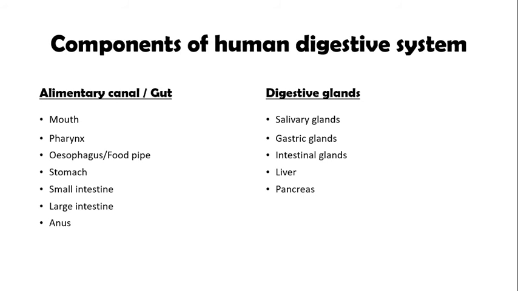Let's summarize. Let's have a look again. Alimentary canal or gut is a pipe-like structure which has the following parts: mouth, pharynx, esophagus or food pipe, stomach, small intestine, large intestine, and anus. Mouth and anus are the two openings of alimentary canal. Through mouth the food is ingested, and through anus the undigested food is egested out, and rest of the food is digested mainly in small intestine.